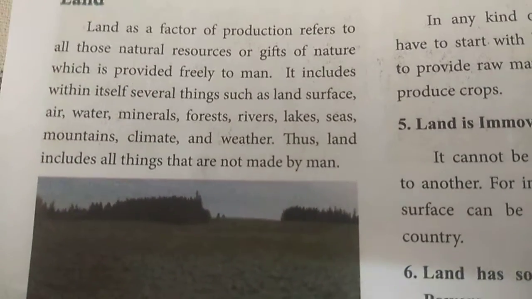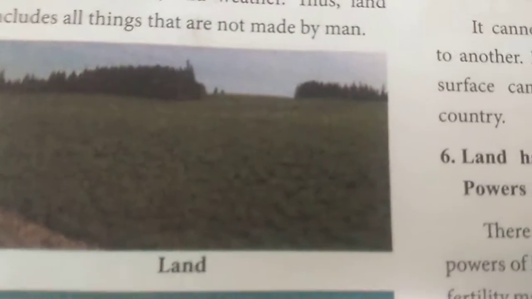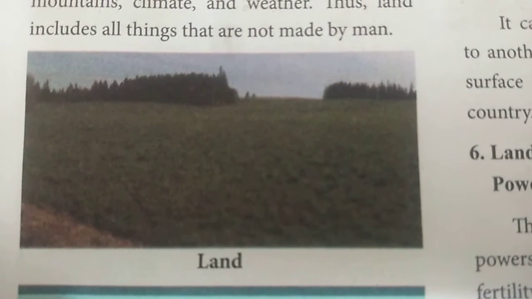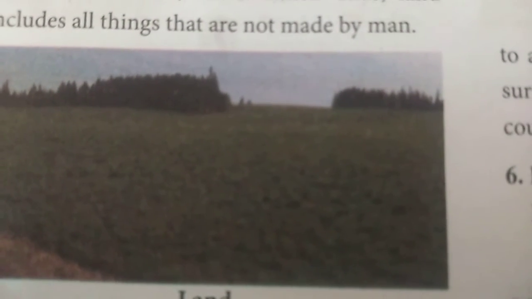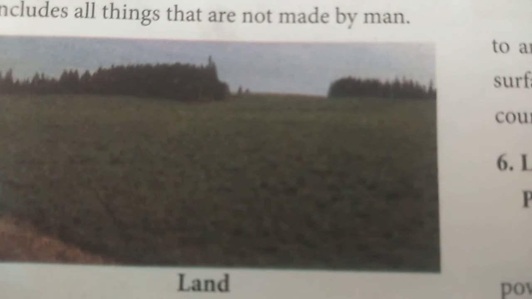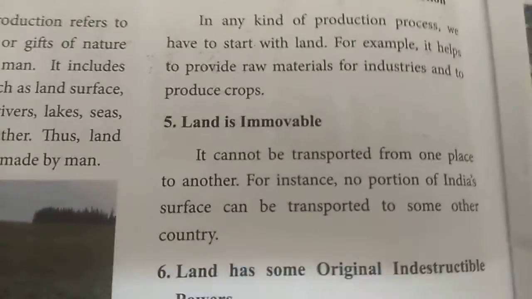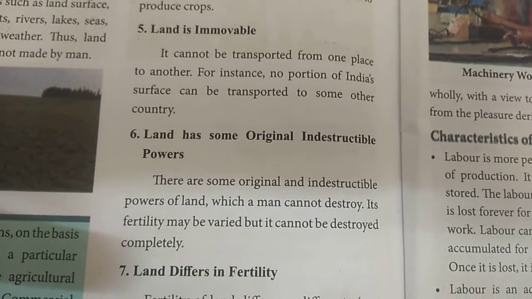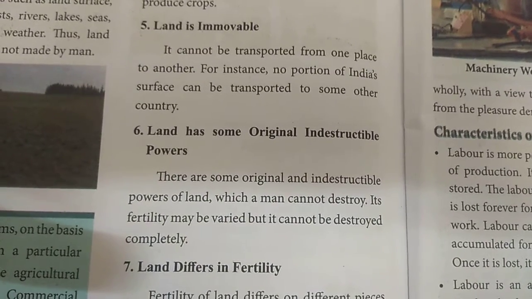Okay, so what are the characteristics of land? We have already seen the characteristics of land. First, land is a free gift of nature. Land is fixed in supply. Land is imperishable. Land is the primary factor of production. Land is immovable. Land has some original indestructible powers.